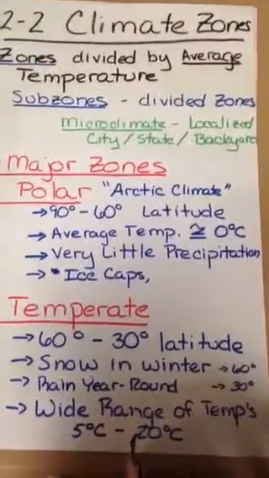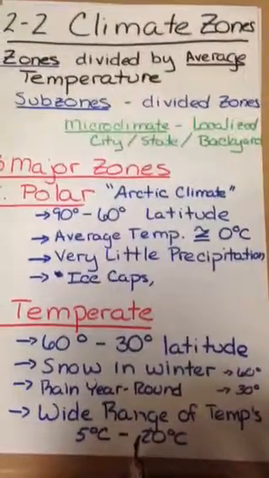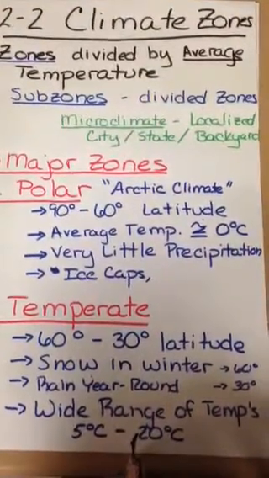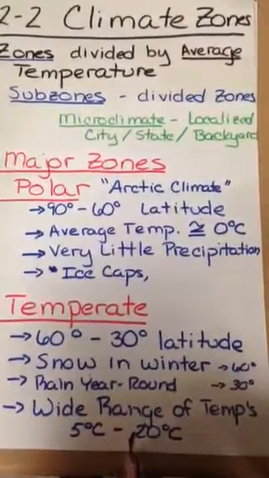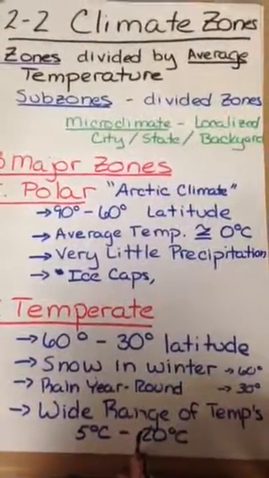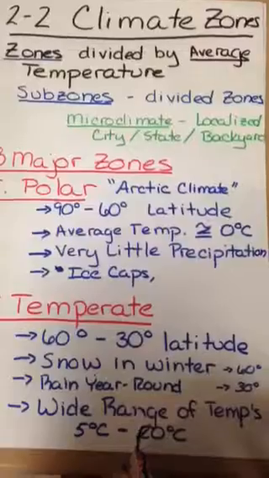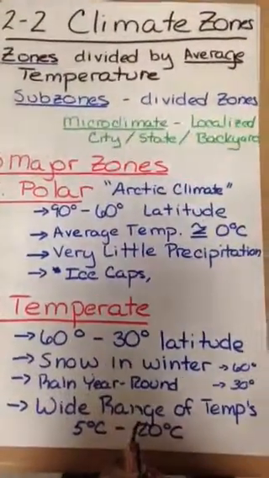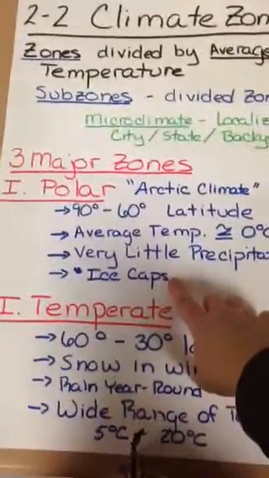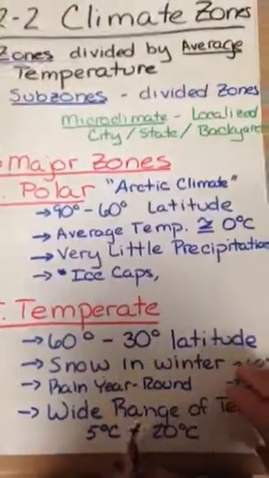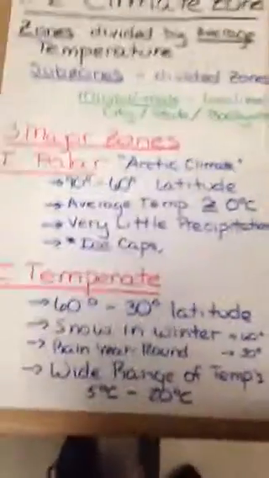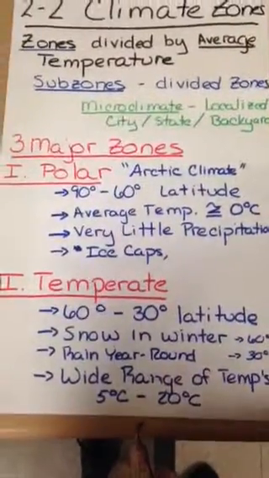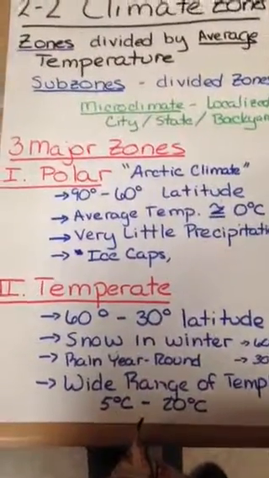Very little precipitation. In fact, the poles can be described as deserts. We usually think of deserts as very hot, but deserts are just places with very little precipitation, and so you can have a very cold desert. Polar zones are going to be like the ice caps in Greenland. It's going to be the glaciers at the north and the south poles of the Earth.